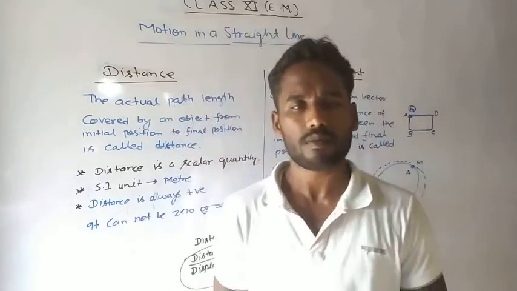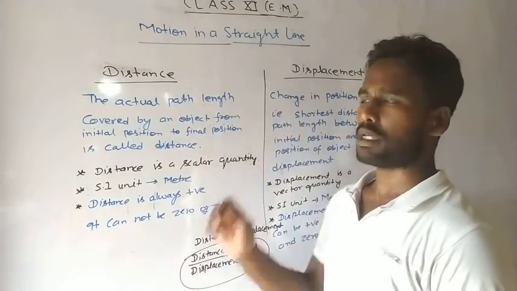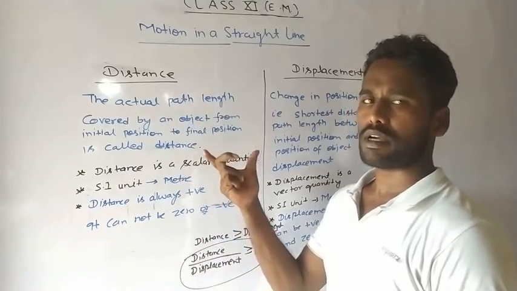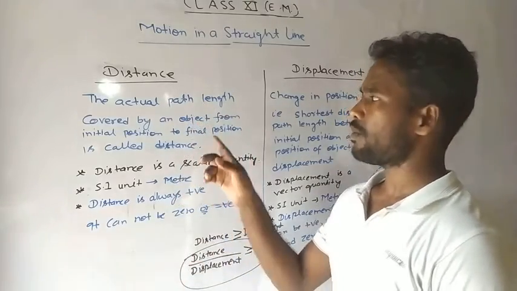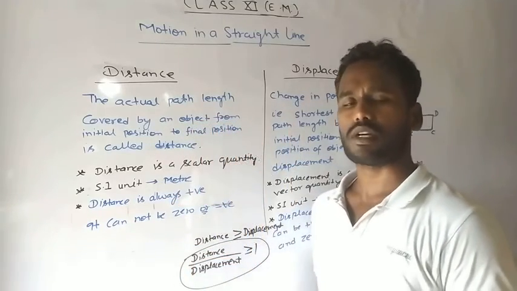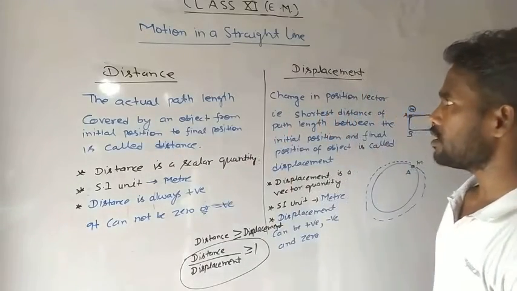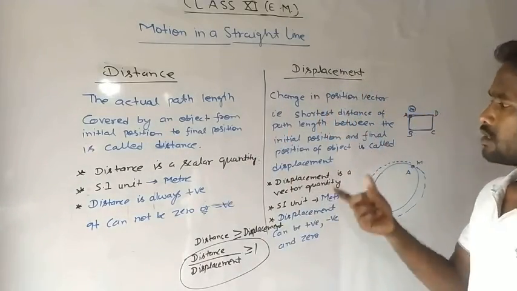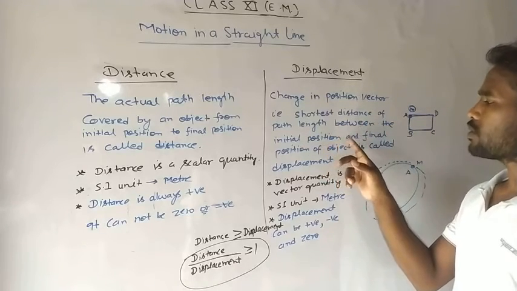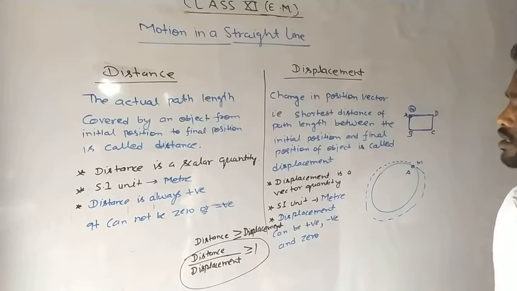Okay, student, I have discussed distance and displacement. If we talk about distance, we can define it as the actual path length covered by an object from initial position to final position. While displacement is the shortest path length between the initial position and final position of the object.